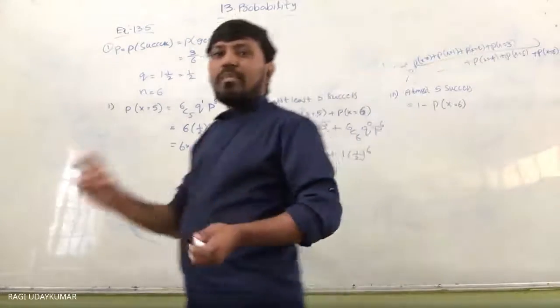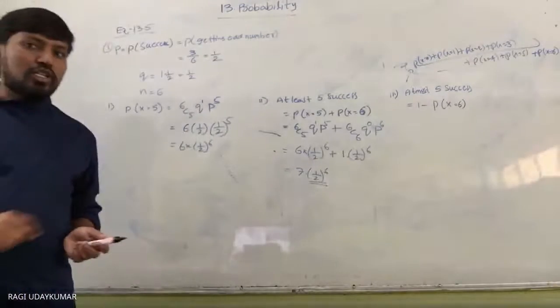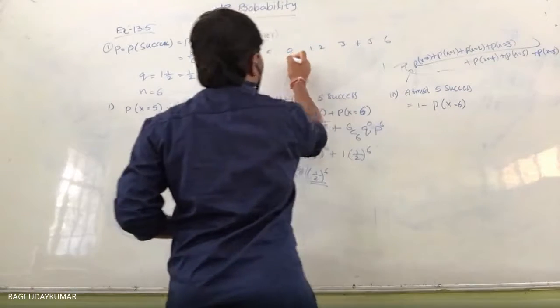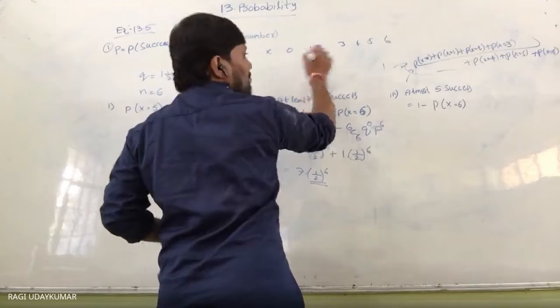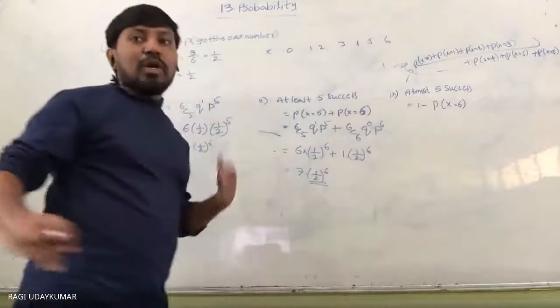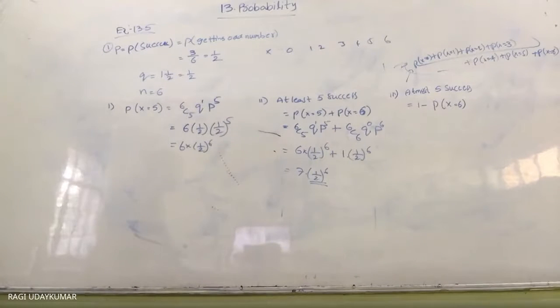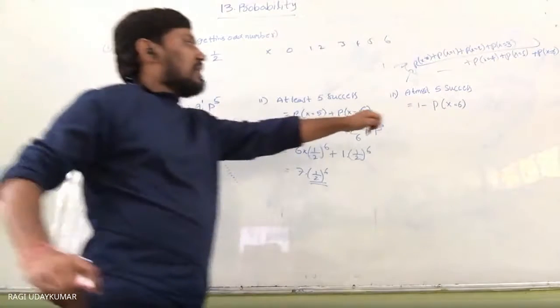Already you have learned in the probability distribution that if x takes the values 0, 1, 2, 3, 4, 5, 6, with probabilities p1, p2, p3, up to pn, the sum of all the probabilities equals 1. So in this situation, to find at most 5 successes, you can just subtract the probability of x equals 6 from 1.